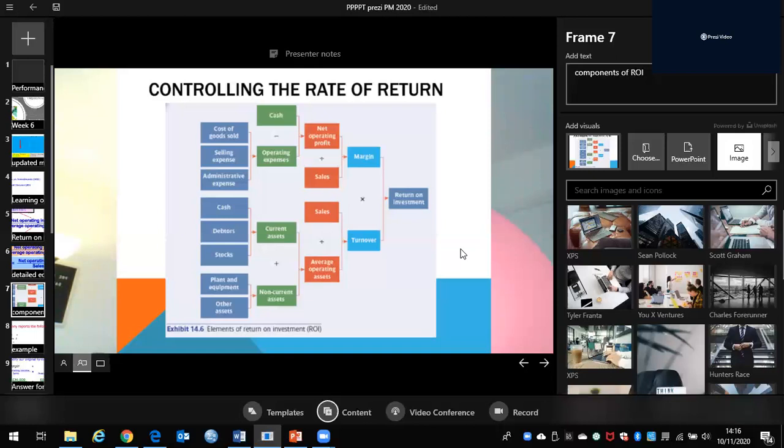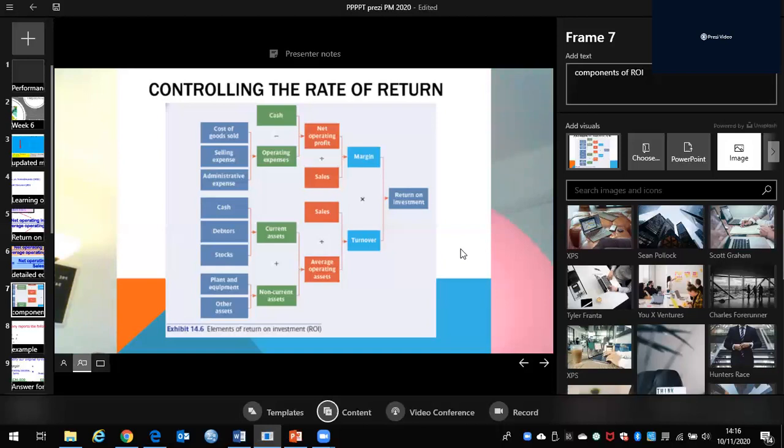How we calculate net operating profit is sales take away all the operating expenses. And how we calculate average operating assets is current assets plus non-current assets. Operating expenses are cost of goods sold, selling expenses, administrative expenses. Current assets are cash, debtors, stock. Non-current assets are plant, equipment, other assets.